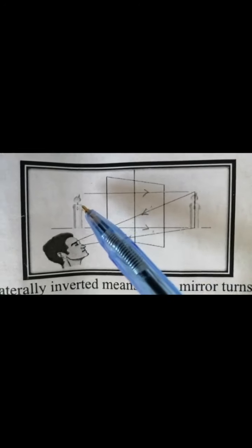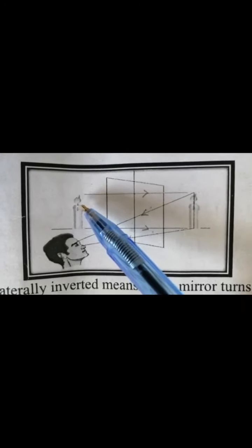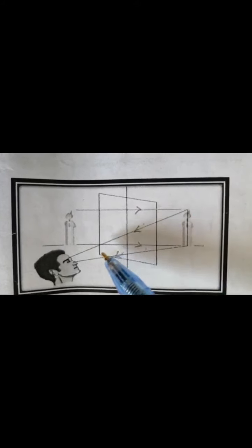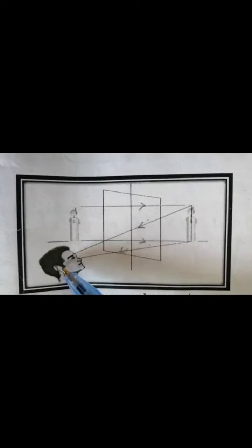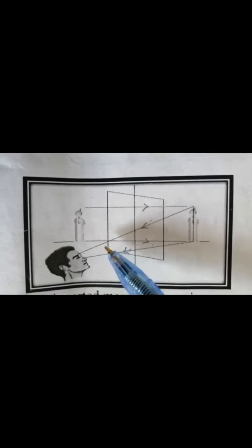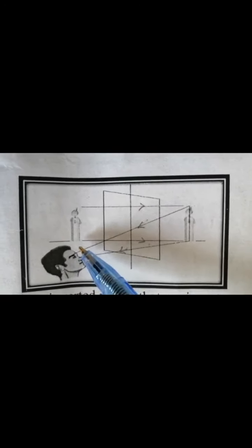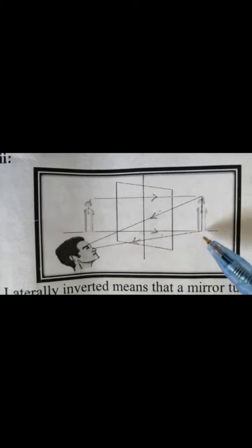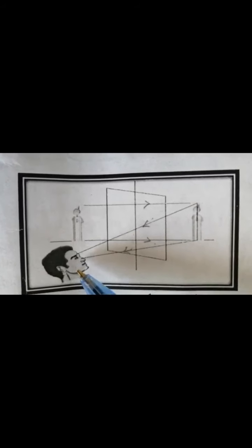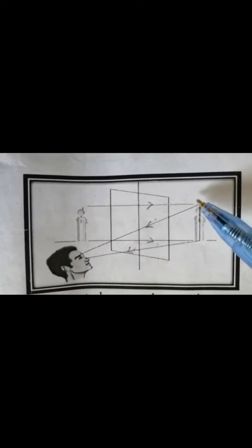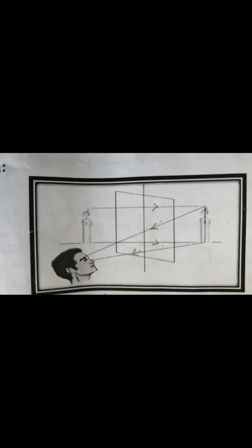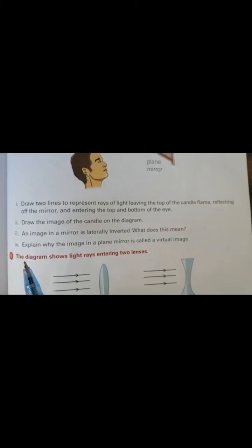This is the ray of light that is coming from the flame of the candle, and after reflection from the mirror it enters the eye of the observer like this. And this is the ray that goes towards the mirror from the bottom of the flame, and after reflection it enters the eye of the observer like this. And here we have to draw the diagram of this candle with flame.